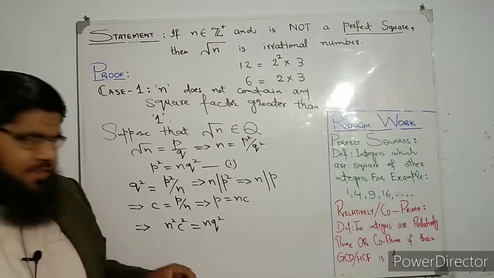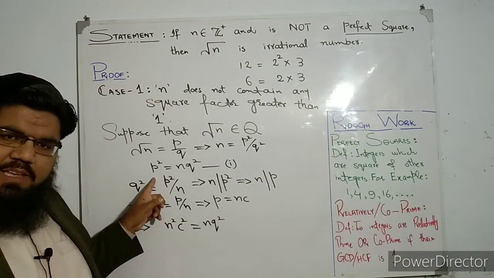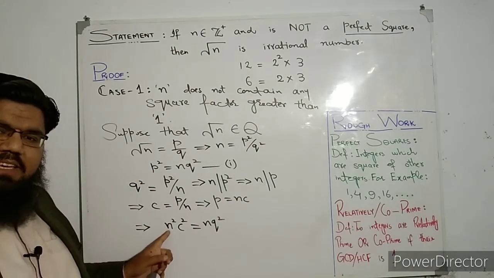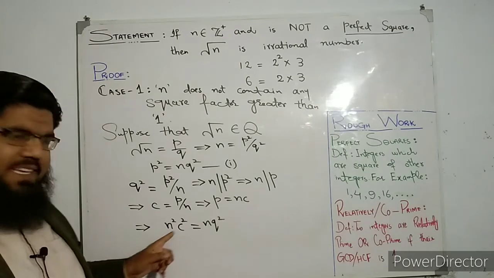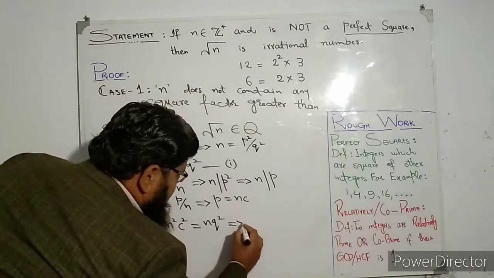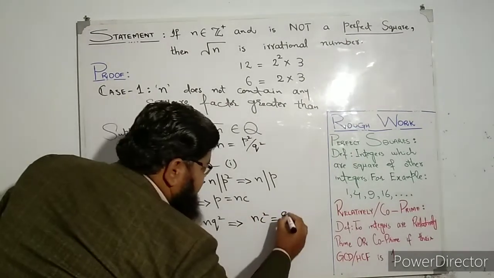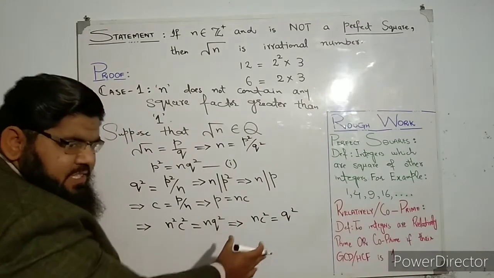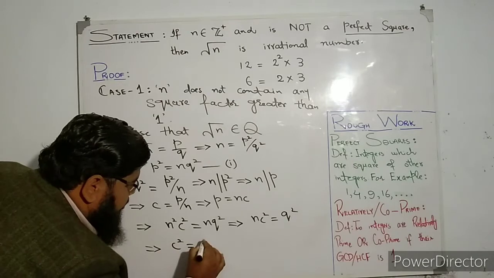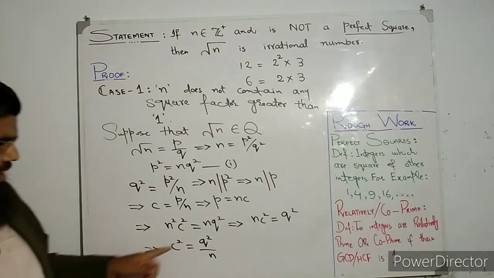Let me repeat what we have done. We have put the value of p in this equation, and since we had the square of p, here we have n square c square. Then cancelling n square and 1 n from here, we will have n c square is equal to q square, and from this equation we have c square is equal to q square over n. Okay, and what does it show?